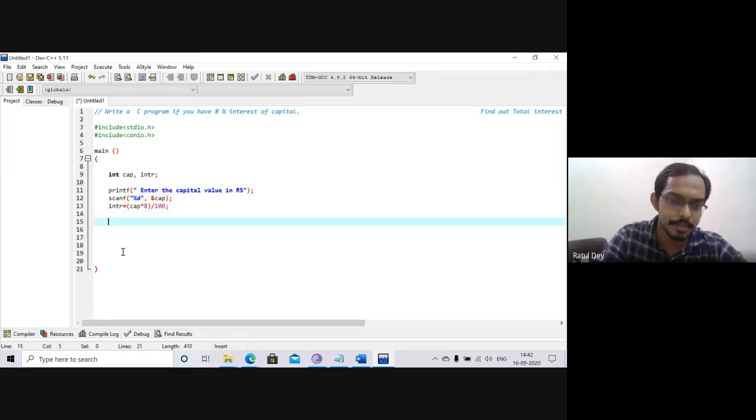We just print the interest part. So I will just take print, and within the bracket we just write that the 1 year interest is how much amount? How can we say that? Can anyone say? How can we write the output?